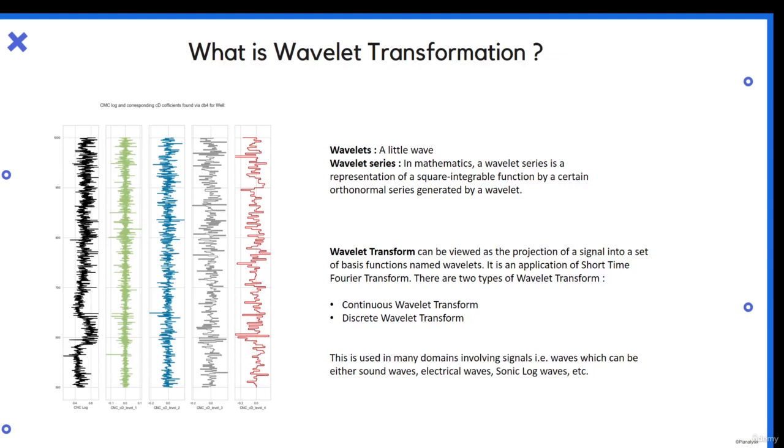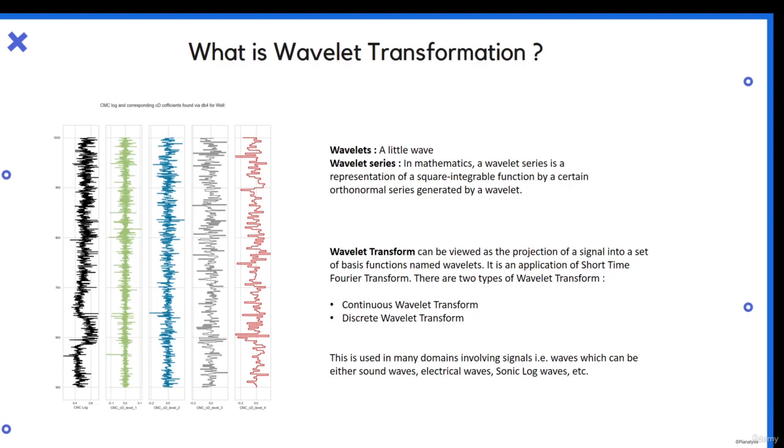Now, what are wavelets? These are a few terms you have to be acquainted with. What is a wavelet? A wavelet is a single piece of signal. That means there's a big signal, and I slice it up and take it in a smaller domain. That is a wavelet. And what is a wavelet series? In mathematics, a wavelet series is a representation of square integrable functions by a certain orthonormal series generated by a wavelet.